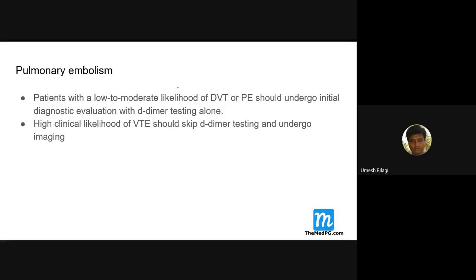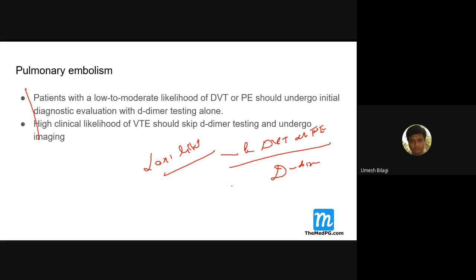Patients less likely to have DVT or pulmonary embolism should go for the D-dimer test. Those more likely to have pulmonary embolism or DVT should go for imaging straight away. You're getting it? This is the basic idea.